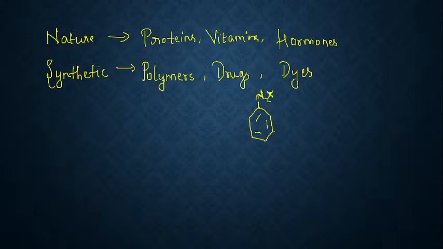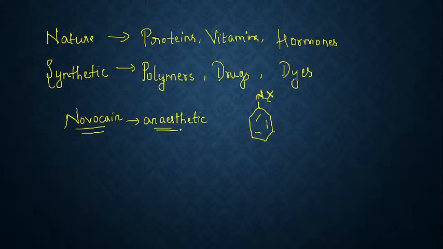Also, students, there is one important anesthetic drug known as Novocaine. What is this Novocaine? It is an anesthetic drug which is used mainly in dentistry. When you go for a root canal or anything related to dentistry, the dentist will give you an anesthesia, which is Novocaine. Novocaine is made of amines. That is given as an anesthetic drug.